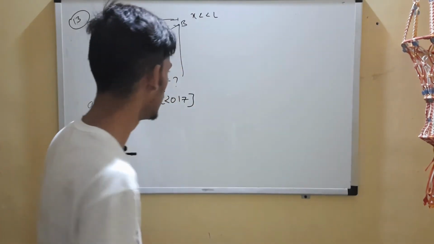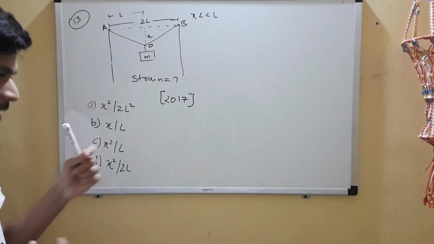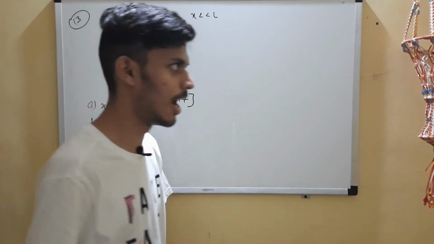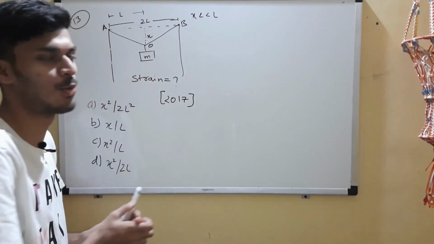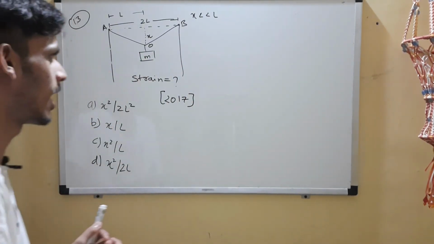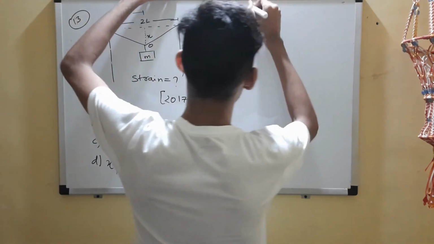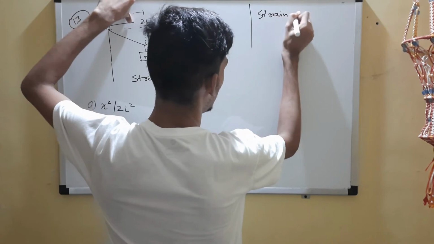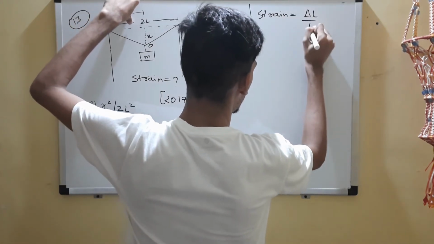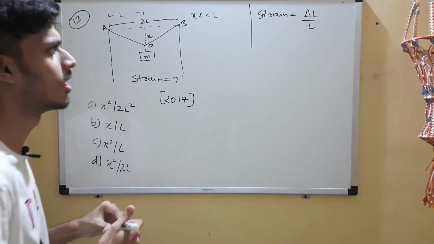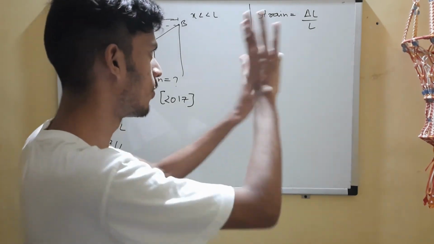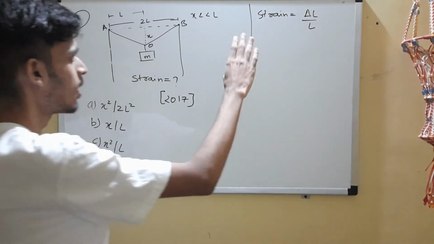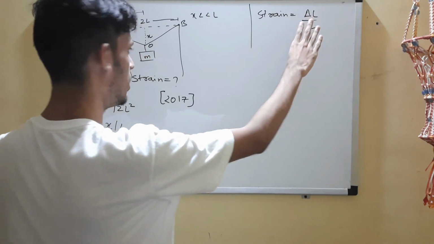Now I realize that this question is a bit tricky, a bit difficult, and it's the most recent question that we are discussing today. Moreover, I need watch time, so let's just do it. Strain will be given by change in length to original length, right? Here we cannot use our Young's modulus logic. We have to go by pure logic. So strain will be change in length to original length.